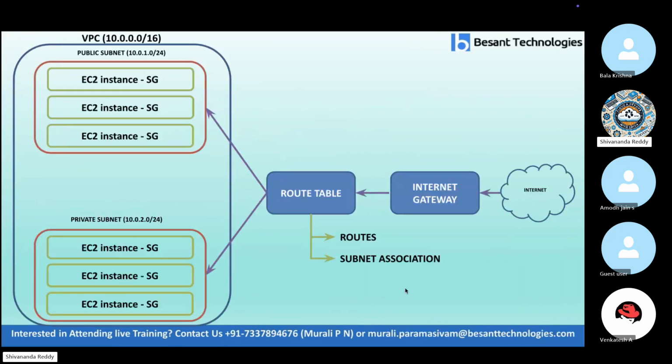Look at this diagram. Generally this is the architecture diagram of the VPC. The components reflected in this screen are the things we need to create as part of the practical today. First, internet is coming from the outside world, so we need to create an internet gateway. We need to create a route table, and under it the route subnet association, two components. Then we have a public subnet and a private subnet, two subnets we need to create with their respective IP addresses. Inside the subnets we need to create servers, which are EC2 instances. The outer layer is a VPC, and this is the VPC range we need to take. These are the components we need to create.